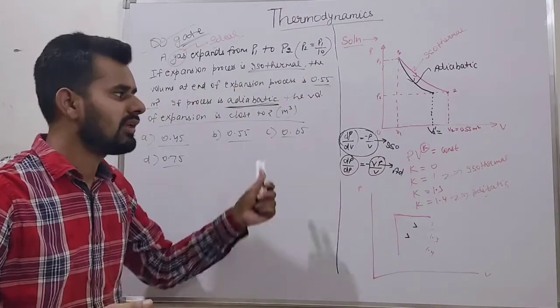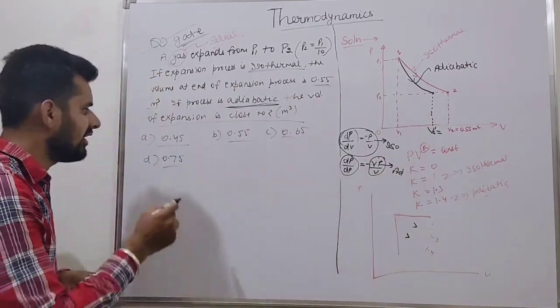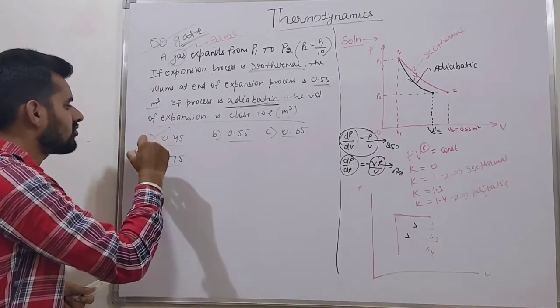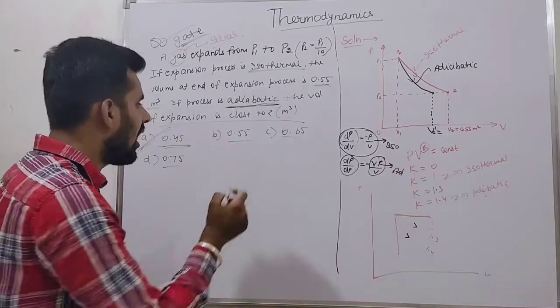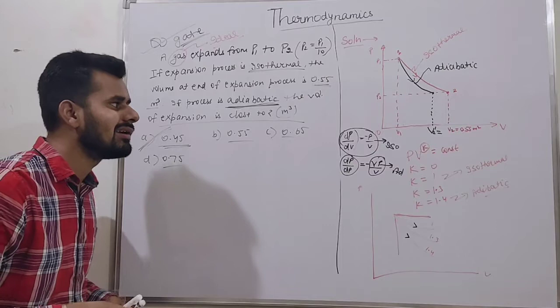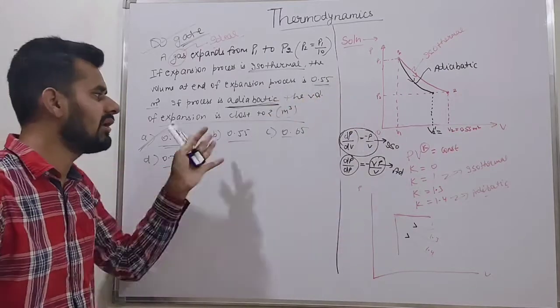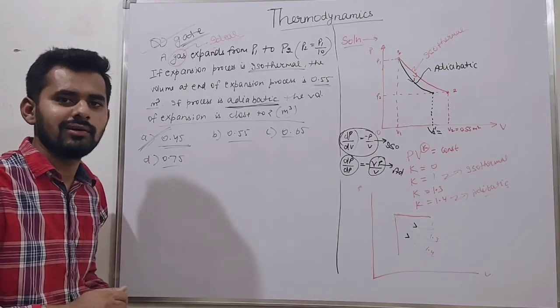Did you feel it? There is no need to calculate. There is only a single option, option A, whose volume is less than the given volume. All other volumes are greater. So it is basically a simple trick. If you know this concept, you can easily find the answer just in a second.